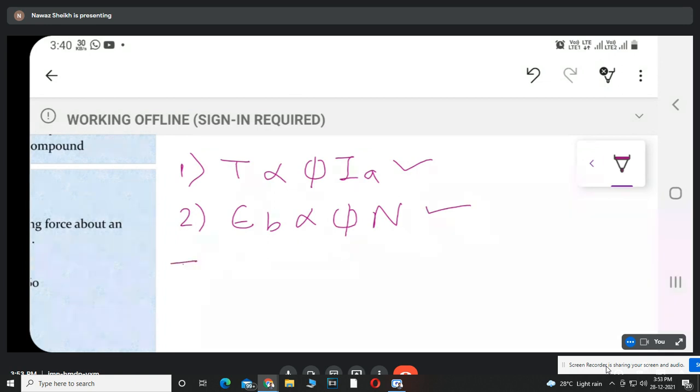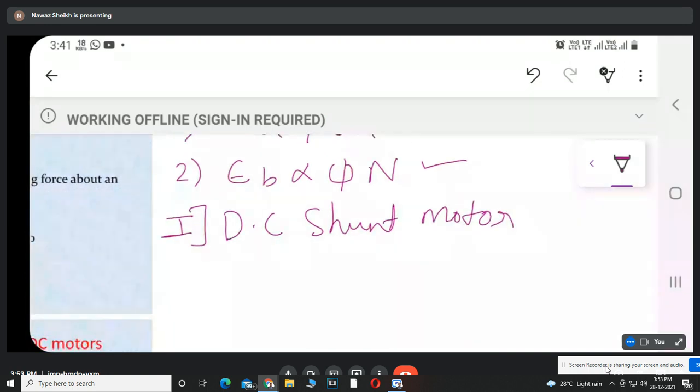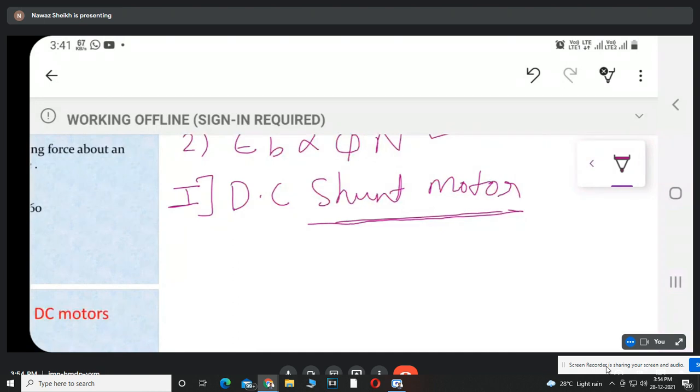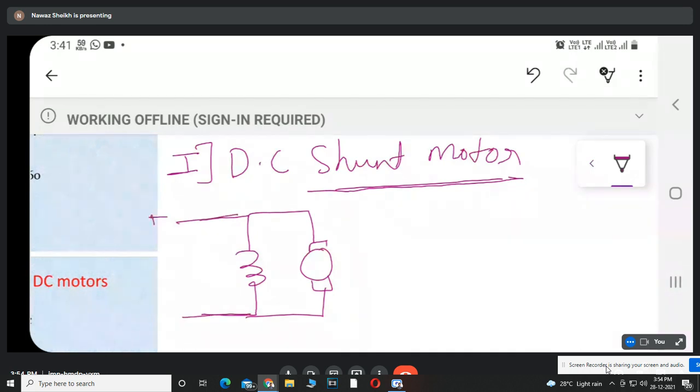Now first we are considering the DC shunt motor. Why is it called a shunt motor? Because the field winding and armature winding are both connected in parallel. So this is the field winding, which is connected in parallel with the armature winding. That's why this motor is called a shunt motor.